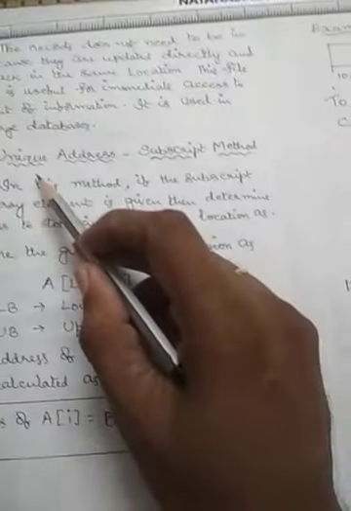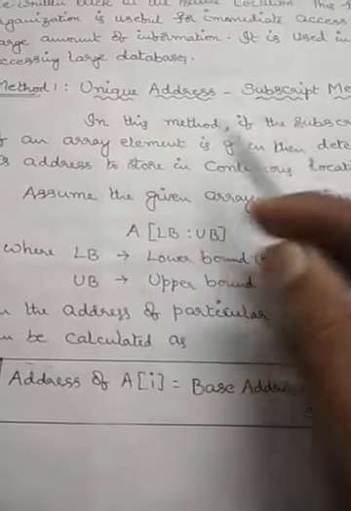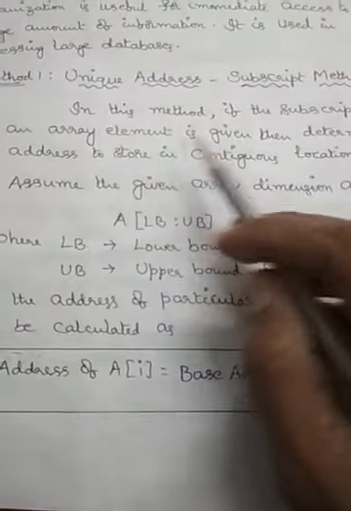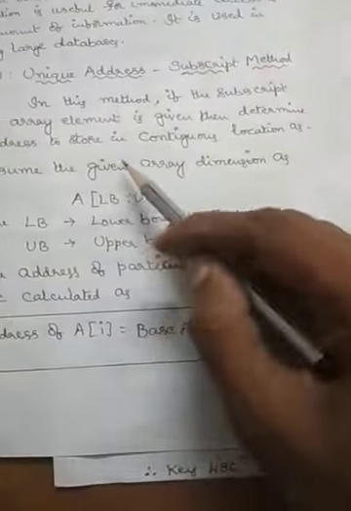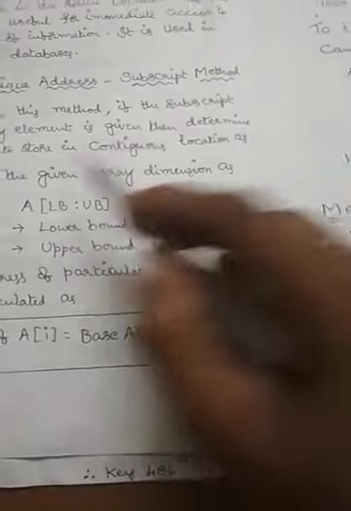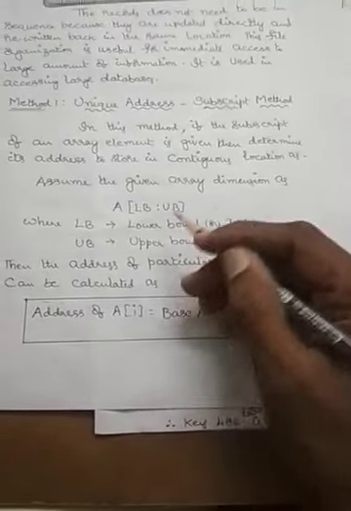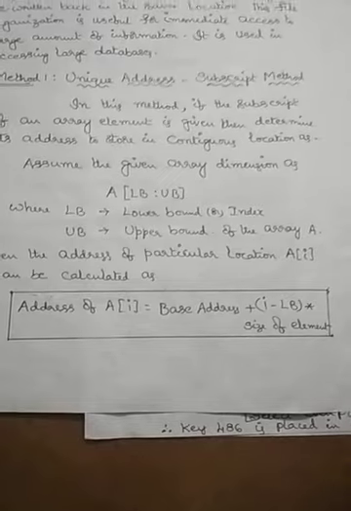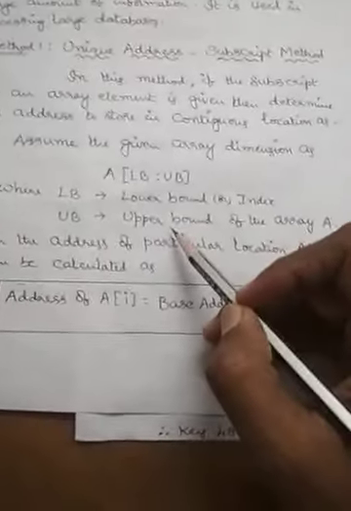The first one is the unique address or subscript method. In this method, if the subscript of an array element is given, then we can determine its address, to store in a contiguous storage location like this. Earlier, while working with arrays, we have already seen how to calculate the address of a particular element given the address of the starting element. The same concept comes here.